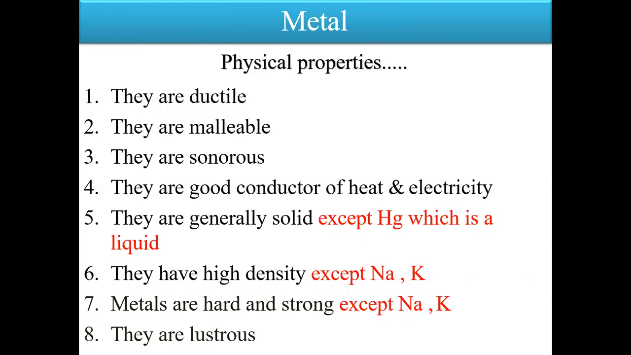They have high density except sodium and potassium. Sodium and potassium are very soft in nature, and besides them all other metals have high density. Metals are hard and strong, except sodium and potassium. Na is the symbol of sodium, and K is the symbol of potassium.